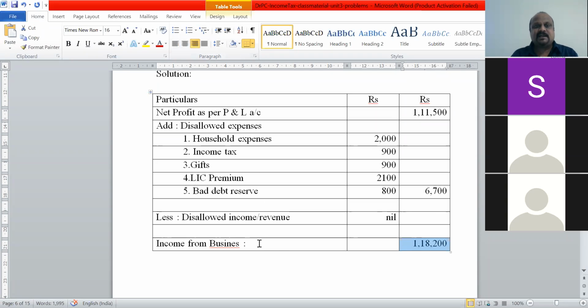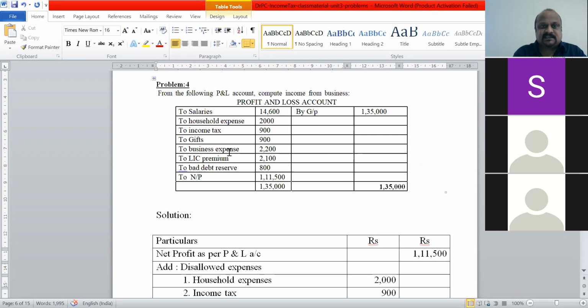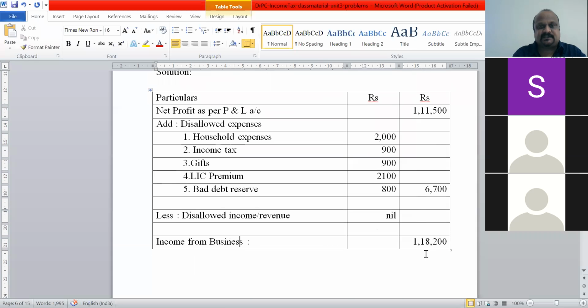In his P&L account, he has mentioned that net profit taxable is 1,11,500. But you can see here, we are getting a different figure. He claimed 1,11,500 as the taxable income from business, but after adding back the disallowed expenses, it has increased to 1,18,200.